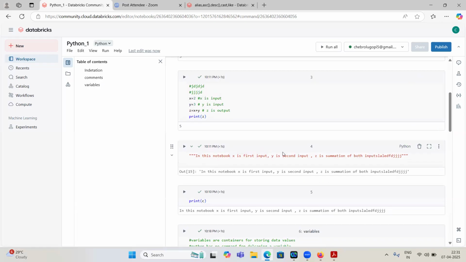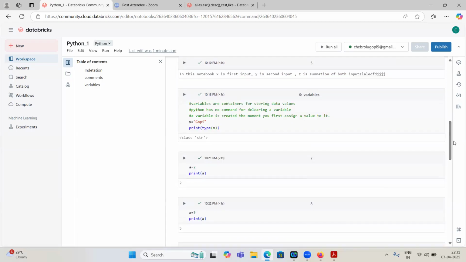We have seen inline comments, multi-line comments, single line comments, and docstrings. If some text is surrounded by triple quotes and you are not assigning it to any variable, that is also a comment. Python will execute it, but it won't assign it to any variable. It will consider it as a comment only.